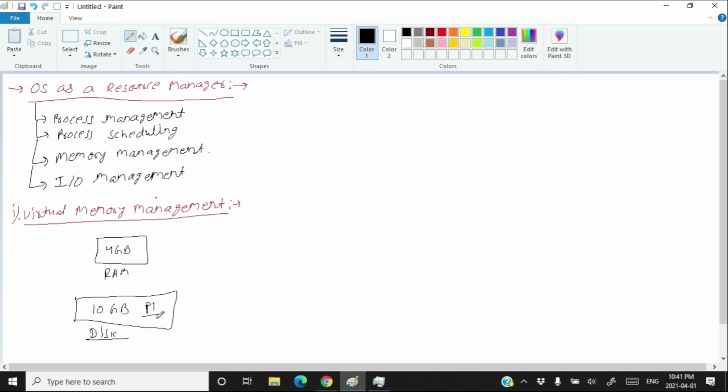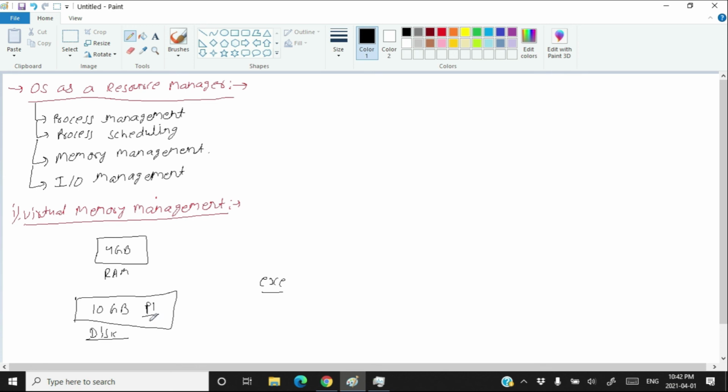Of course, you have the process P1 staying on the virtual memory. Then to get this process P1 on the CPU, you need to take it to the RAM first, and from the RAM it will go to the CPU. But the only difference is that, apart from the normal exe file which remains in the dormant state on the disk, here the process P1 will live like an alive zombie, a living zombie. The process P1 will have those four parts: the program code, global variables, stack and heap. It will not be a normal exe.